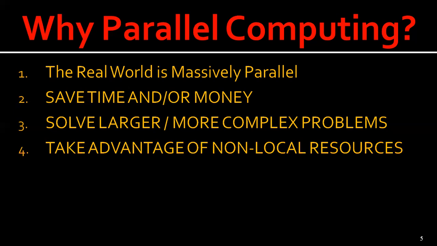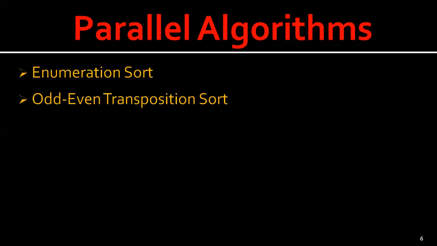Okay, so now let us see what are the different parallel algorithms we are going to use. As we know, sorting is the process of arranging the elements in a group in a particular order, that is, either ascending order, descending order, alphabetic order, etc. Here let us discuss a few of the sorting techniques: enumeration sort, odd-even transposition sort, parallel merge sort, and hyper quick sort.